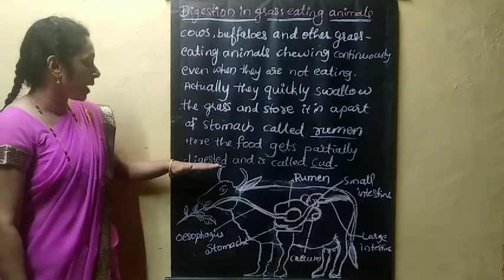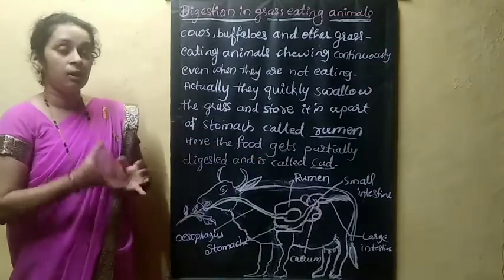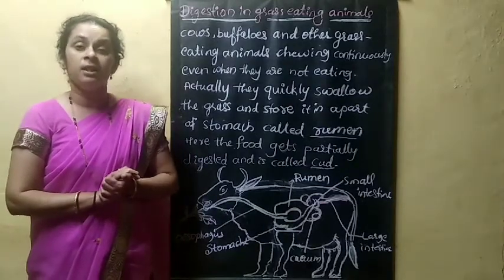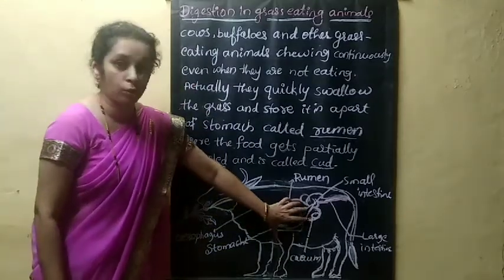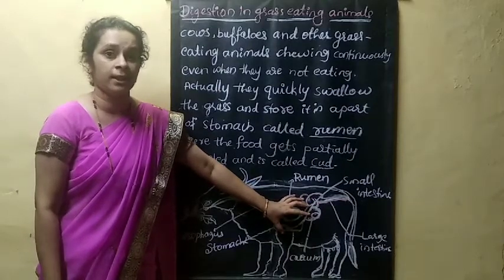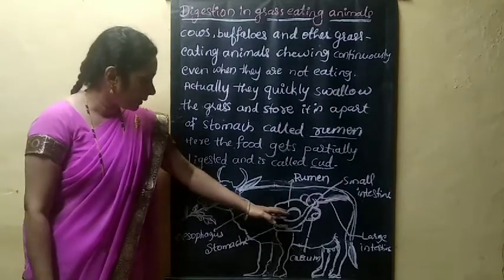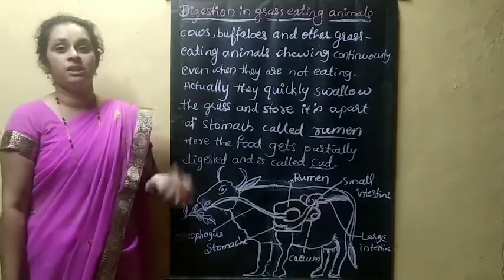Here the food gets partially digested and is called cud. The partially digested food in the rumen is called cud. Because they quickly swallow the grass and it is stored in the rumen, it is partially digested, not fully digested. That is called cud. That cud again enters the mouth and the animal chews it again.